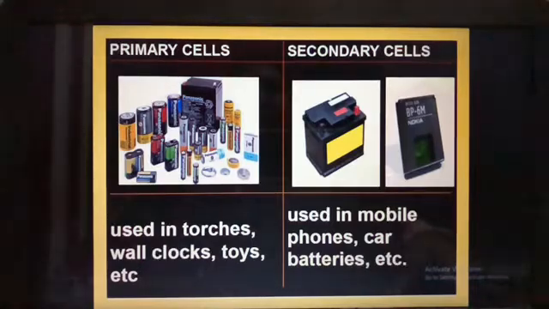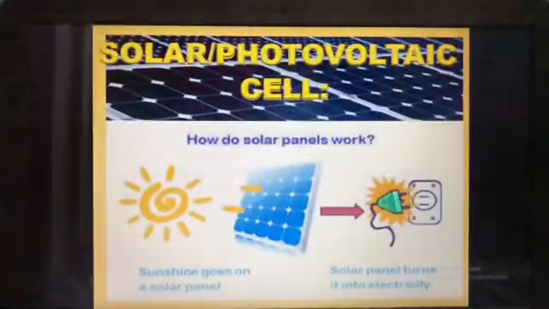So here primary cells, all these, what all you use in the toys, in the torch, in the wall clocks, all these you use in the primary cells. Secondary cells are used in the mobile phones, car batteries, etc. This is the difference between primary cells and the secondary cells. Okay. Now solar or photovoltaic cell.